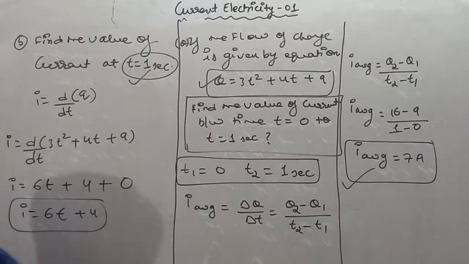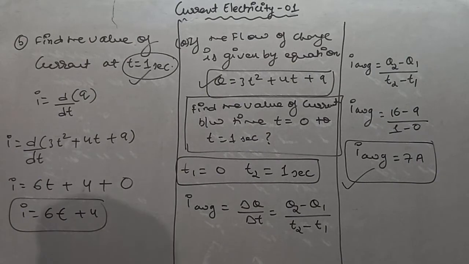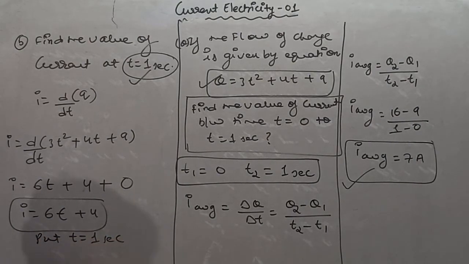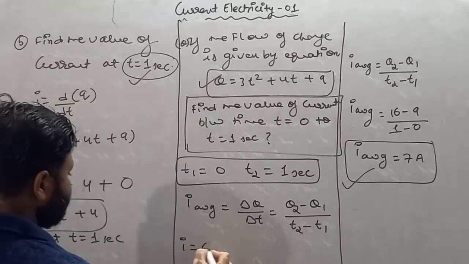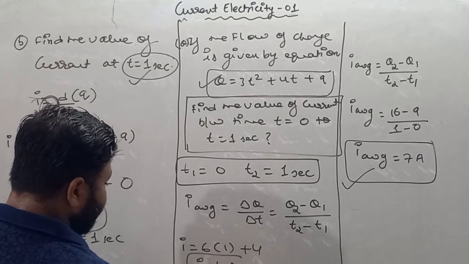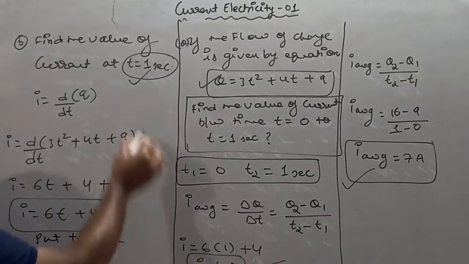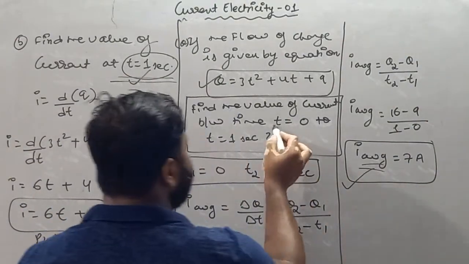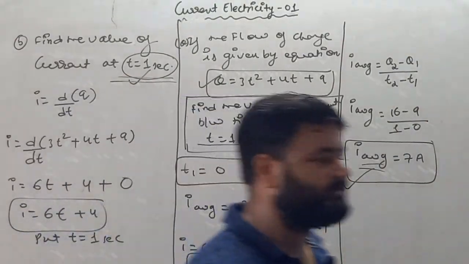Now see, you have to find the value of current at t equals 1 second. So put t equals 1 second in the given equation. So I is equal to 6 into 1 plus 4. So I is equal to 10 ampere. This is the value of current at t equals 1 second. This is the value of current between time t equals 0 to t equals 1 second.